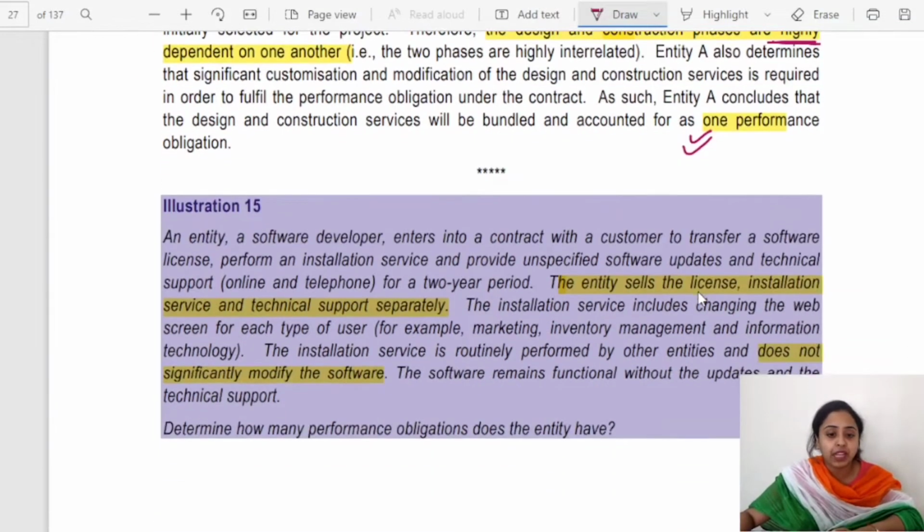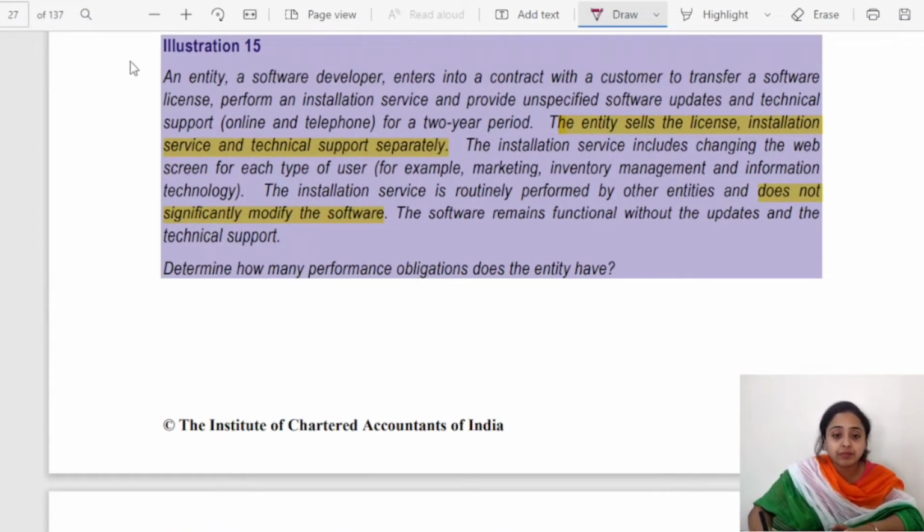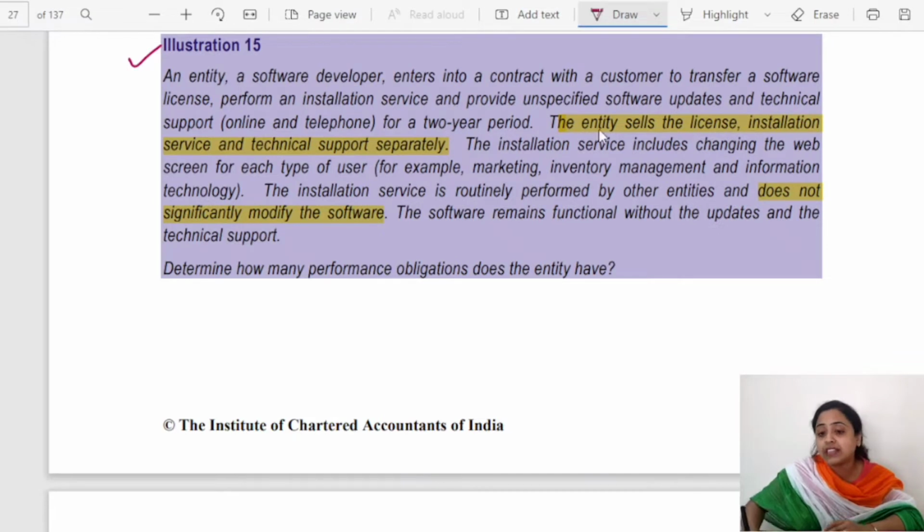Okay. Next, illustration number 15. An entity, a software developer, enters into a contract with a customer to transfer a software license, perform an installation service and provide unspecified software updates and technical support online and telephone for a 2-year period. Okay, there has been a software license, installation service, and unspecified software updates and technical support. Okay, 4 goods and services are there.